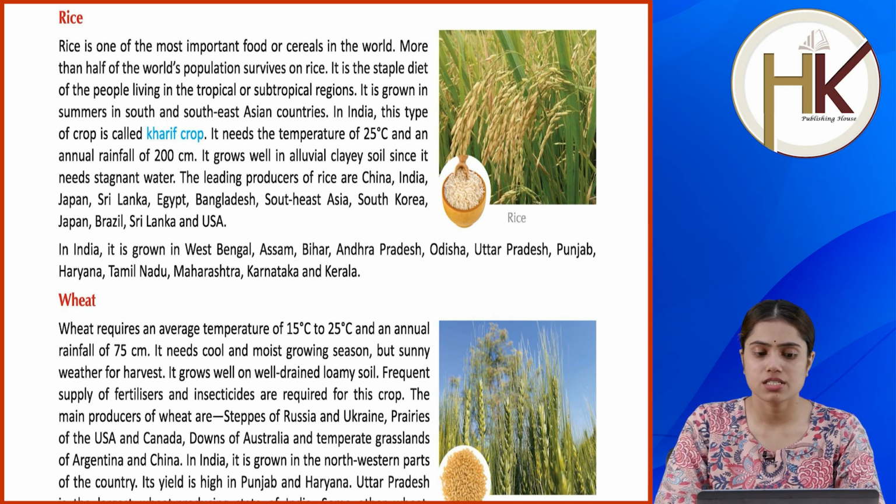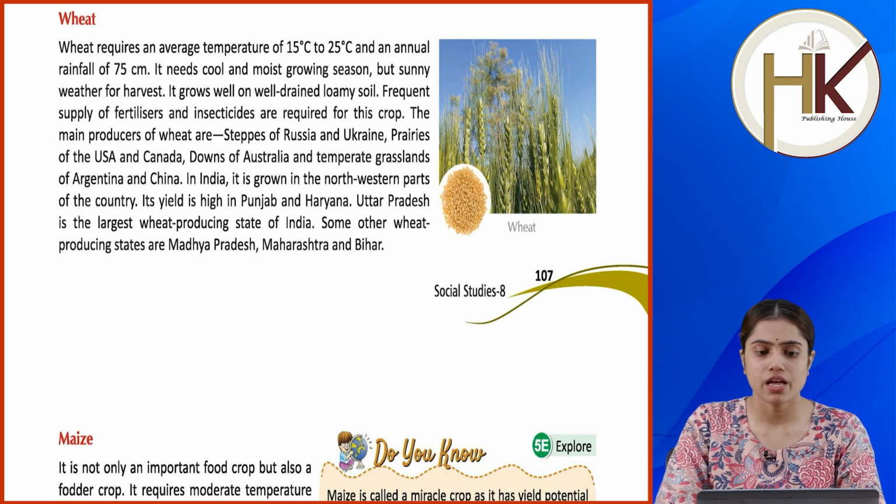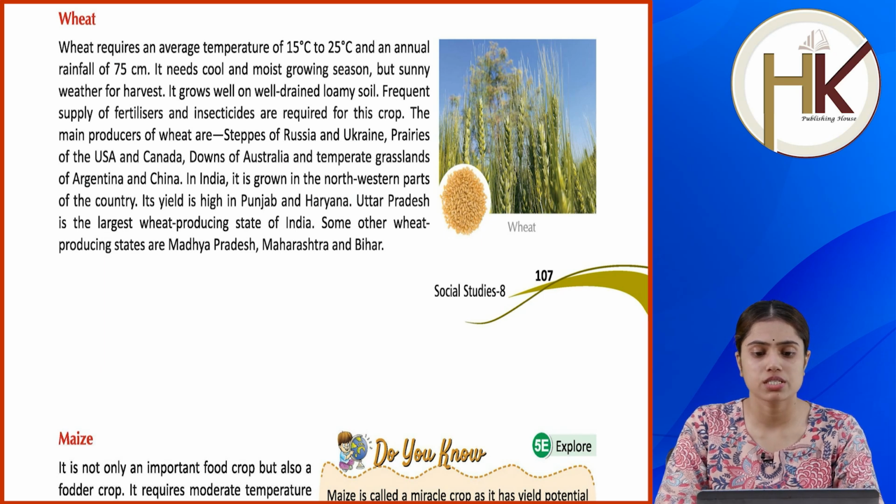In India, it is grown in West Bengal, Assam, Bihar, Andhra Pradesh, Odisha, Uttar Pradesh, Punjab, Haryana, Tamil Nadu, Maharashtra, Karnataka and Kerala. Wheat. Wheat requires an average temperature of 15 degrees Celsius to 25 degrees Celsius and an annual rainfall of 75 centimeter. It needs cool and moist growing season but sunny weather for harvest.